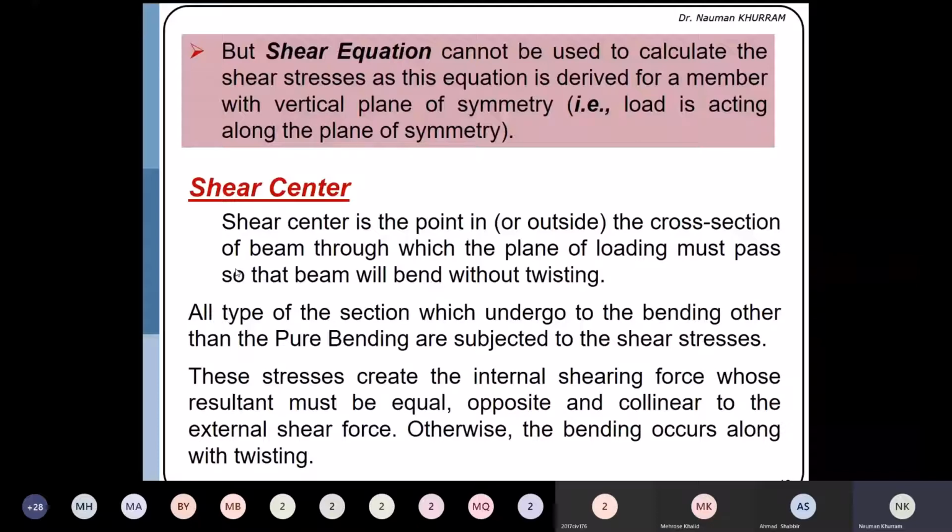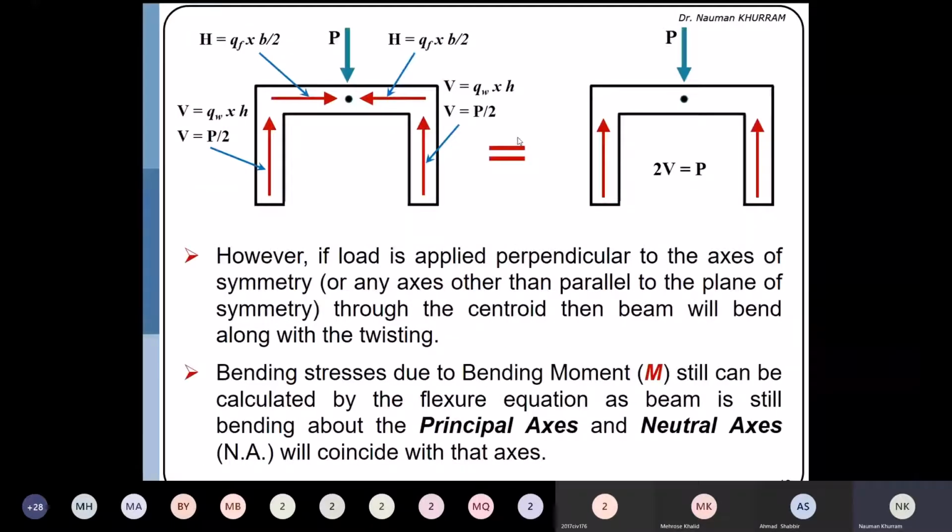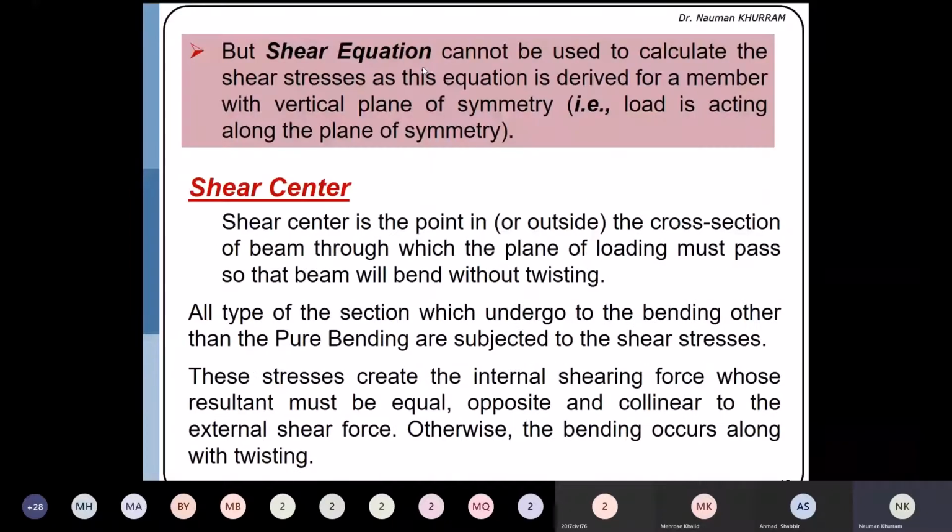The shear equation cannot be used to calculate the shear stresses here, as this equation is derived for a member with a vertical plane of axial symmetry. Actually, it says that if the sides of the cross section are not parallel to the applied forces, then the shear formula overestimates the stress. So the shear formula is only applicable if the axis of symmetry is parallel to the applied forces.